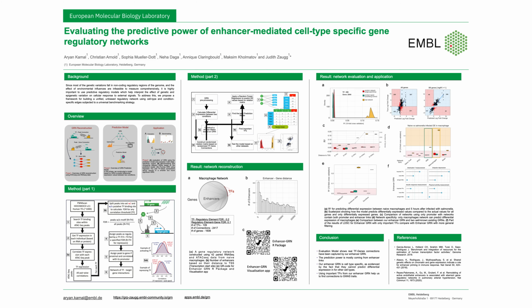And for the summary, we have a gene regulatory network that uses both RNA-seq and chromatin accessibility data and reconstructs the TF to enhancer to gene connections. Then we introduce an evaluation algorithm and call the network predictive if we can predict perturbation in the dataset using our enhancer GRN. And then we use that to optimize our network parameters and compare it with other existing networks. And at the end, we showed our network is indeed cell type specific, and we used important transcription factors in a specific cell type to find the connection to GWAS traits.